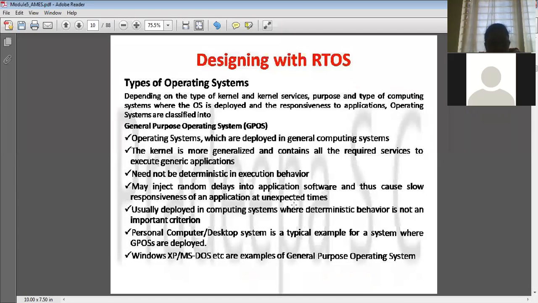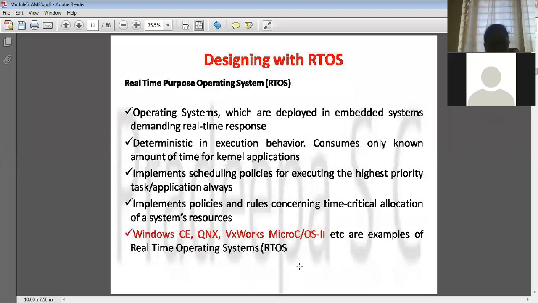Then what comes to the embedded system is the real-time operating system. So these are working with respect to real time. So here they are deterministic. So this key point you have to remember. In real time, the operating system is deterministic in execution behavior. That means each embedded system has to execute in a particular allotted time, right? Time plays a very important role here, right?